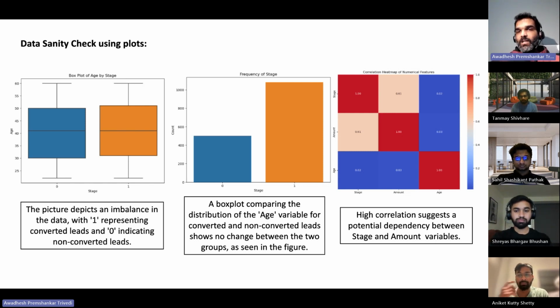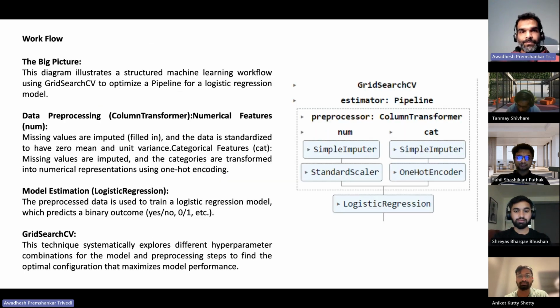Here, if you observe the chart, the stage variable, which is nothing but whether the leads are converted or not, is highly correlated with the amount variable. In this slide, I'll go through the workflow, the steps that were performed for model building after the data sanity check and the data cleaning.